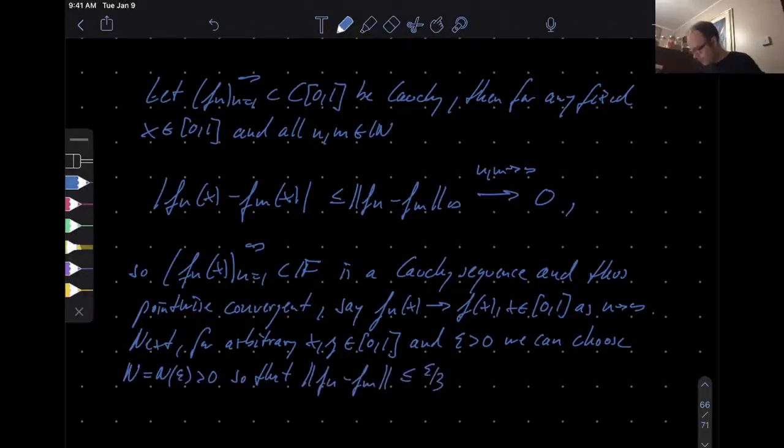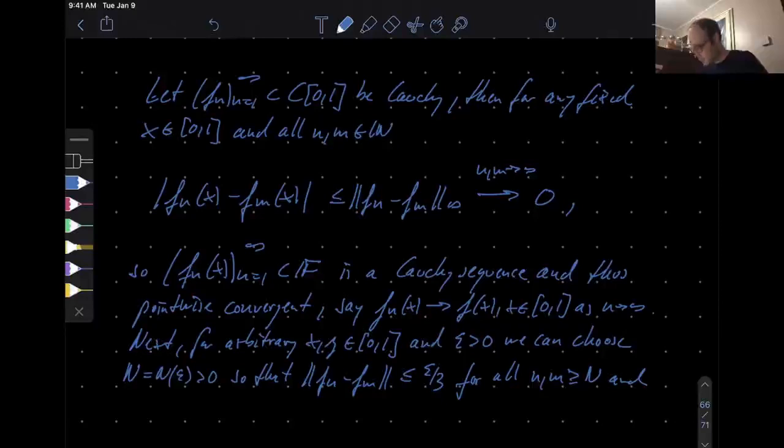There will be some cosmetic surgery here: I will work with epsilon over 3, and you will realize soon why I do this. It's not essential at all, because epsilon is arbitrary, but let's do it anyways. Now you have a sequence of continuous functions on compact intervals. But continuous functions on compact intervals are uniformly continuous. So that means in the continuity definition, for any given epsilon, there exists a delta that is independent of the points on which you zoom in. That's why it's uniform continuity.